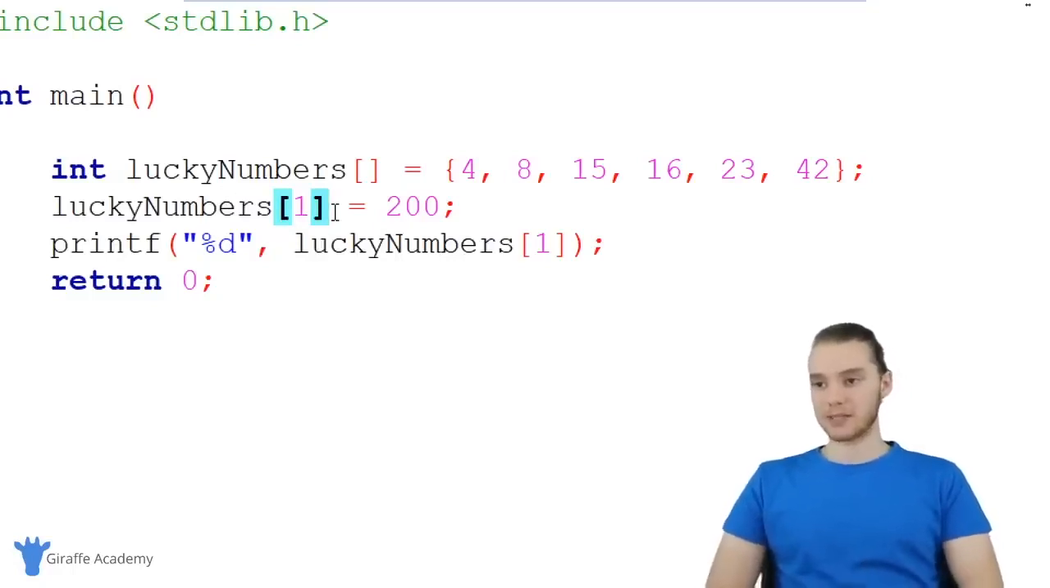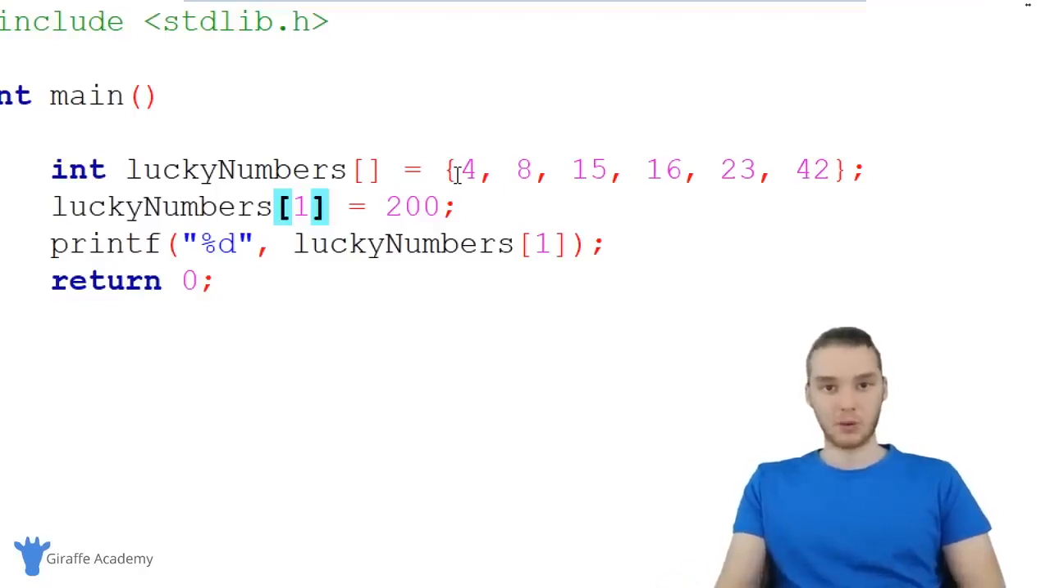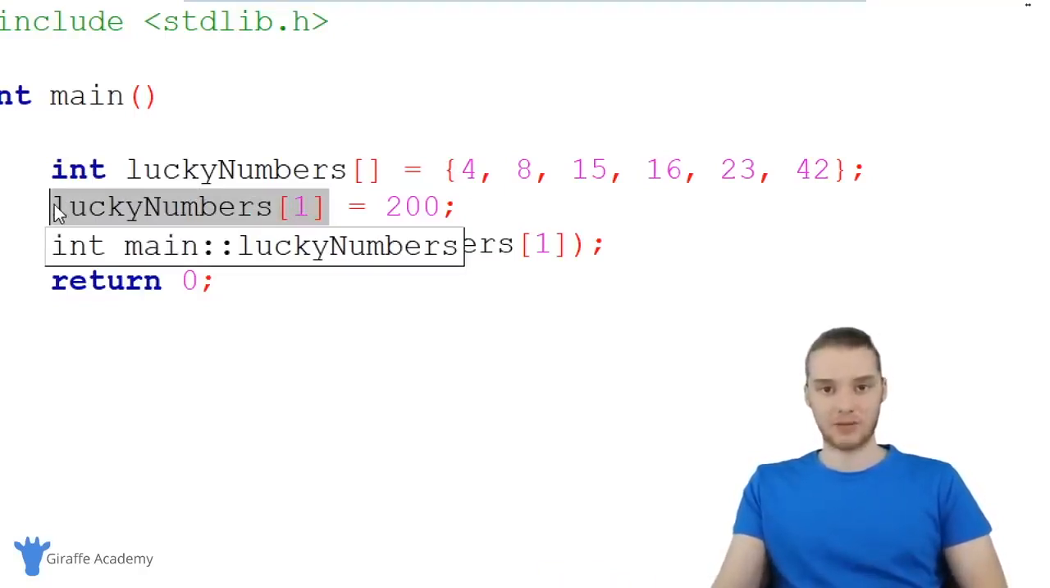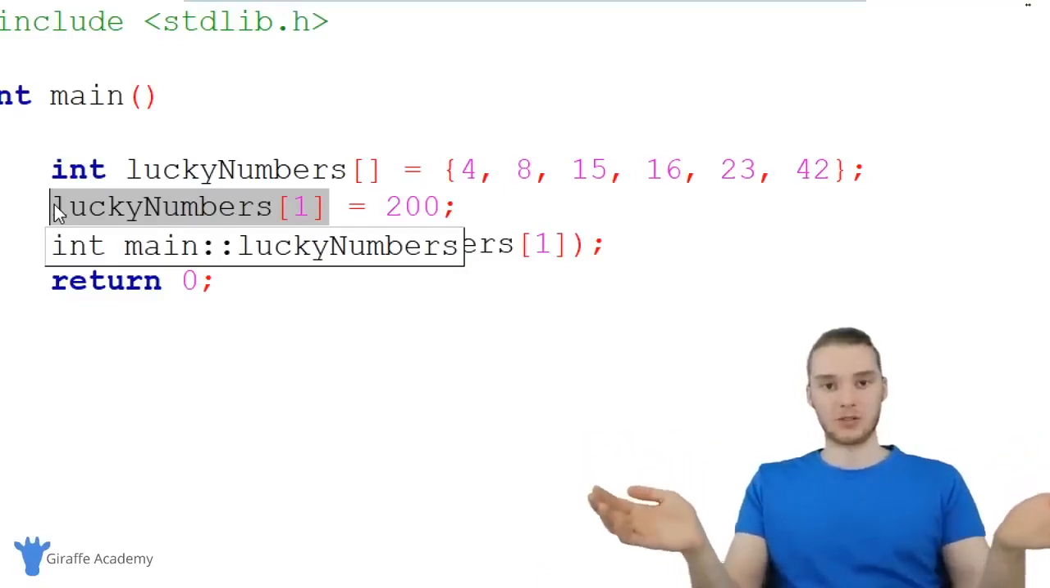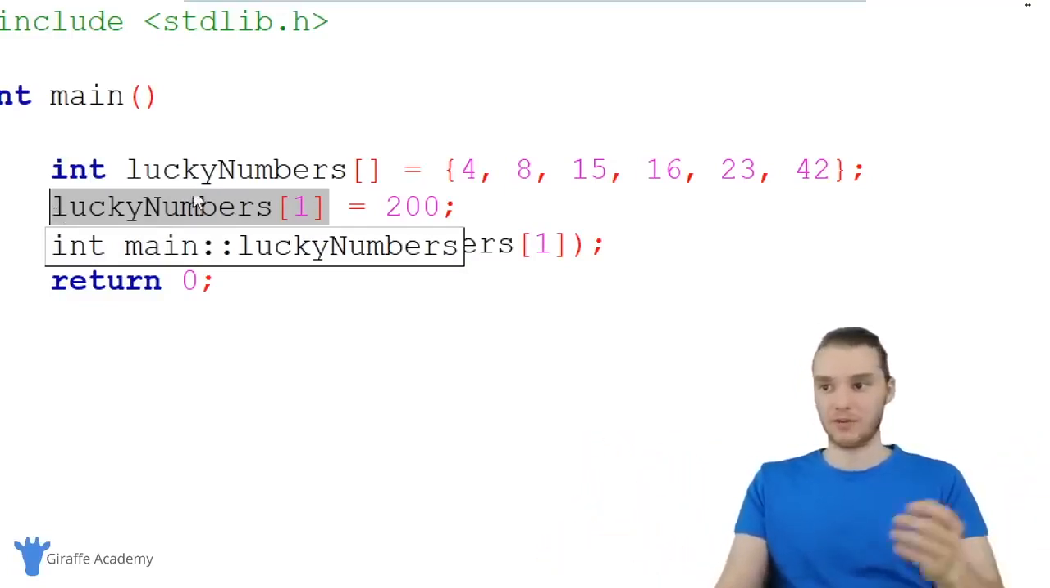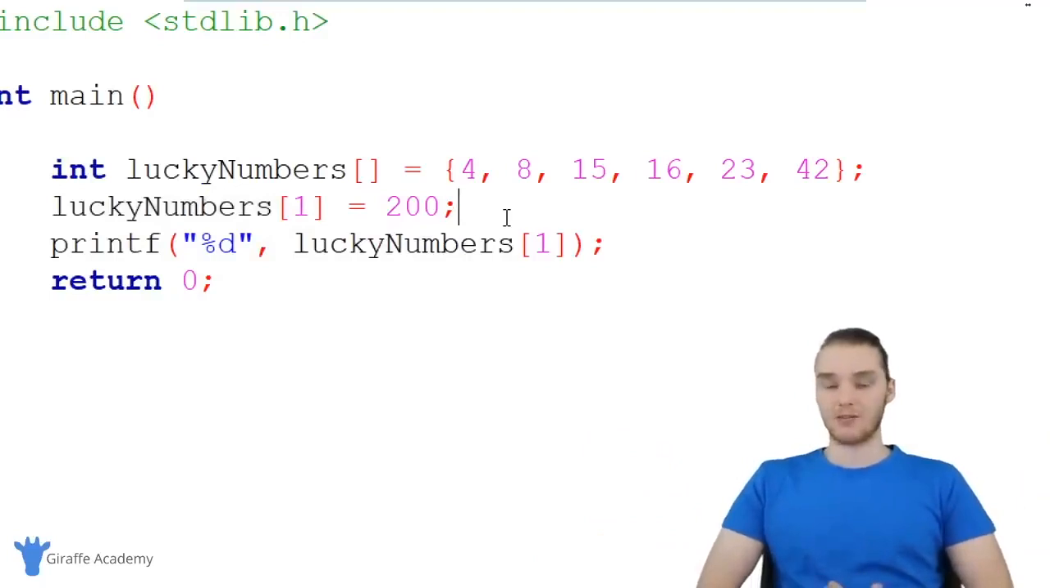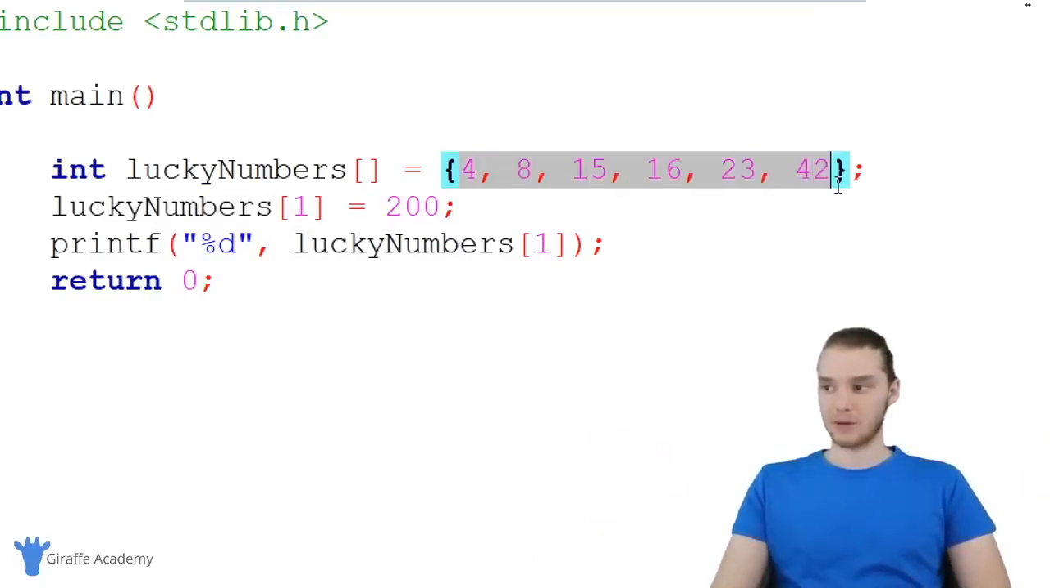And really, when you think about this conceptually, an array is basically just holding a bunch of variables, but those variables don't have names. So when I access lucky numbers 1, it's the same as me accessing an integer variable. It's just that the array is holding potentially hundreds or thousands or millions of these different variables. So an array is a very useful structure, especially if you're storing data that is very similar.